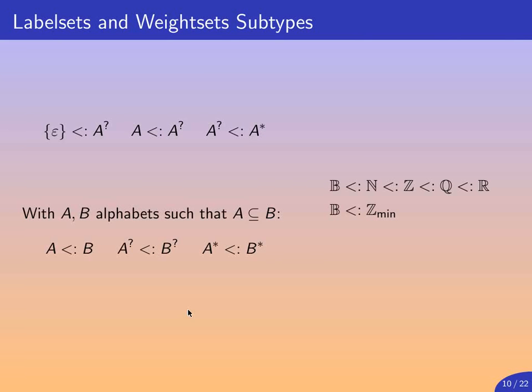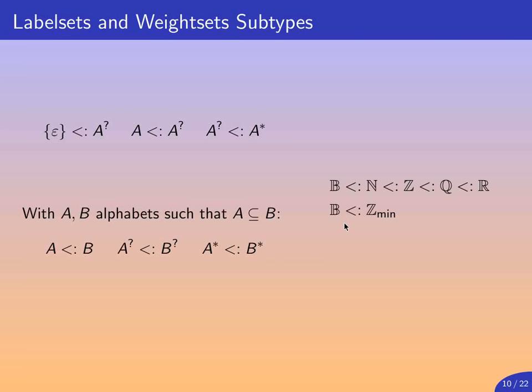For example, it is intuitive to see that Booleans with and or are a subtype of naturals with plus and times, which is a subtype of integers, which is a subtype of rationals, which is a subtype of reals, and so on. We could have complex here, we didn't implement them, but it is trivial to add if needed.